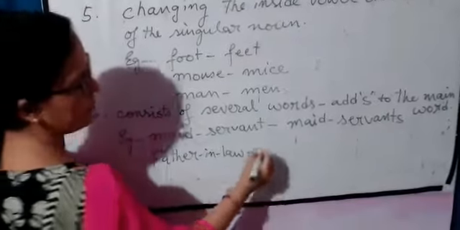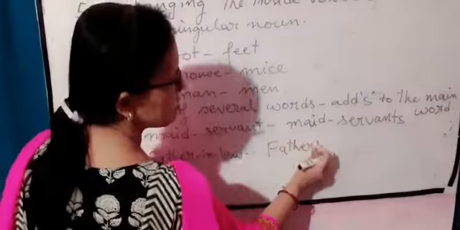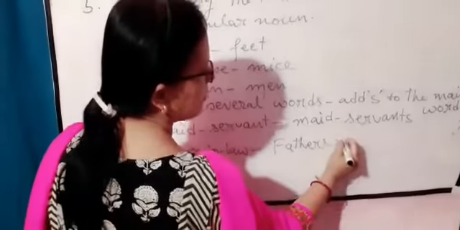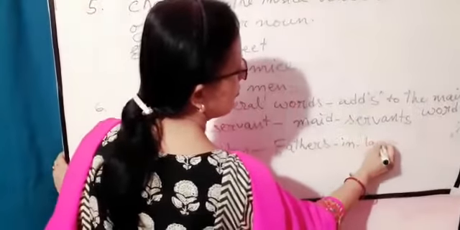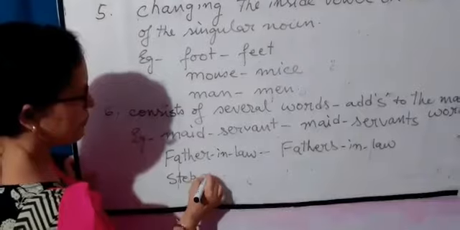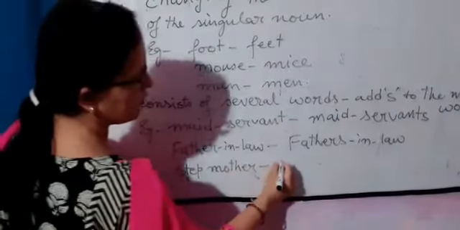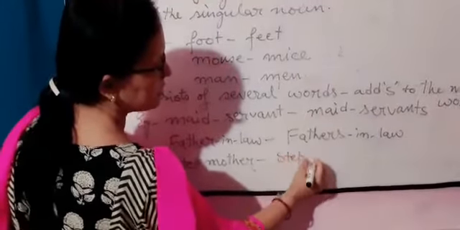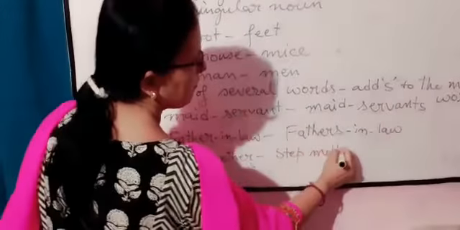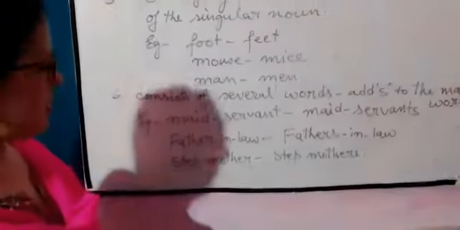Here father is the main word, so in plural we will write fathers in law. Step mother. Mother is the main word, so we will write step mothers. So this is the 6th rule.